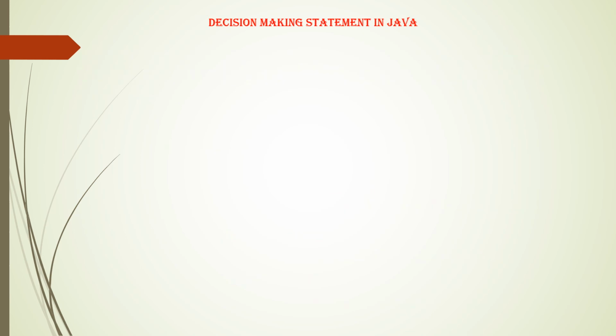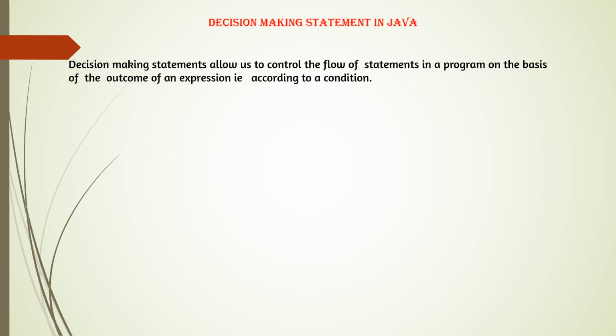First of all, we will discuss the decision-making statements in Java. Decision-making statements allow us to control the flow of statements in a program based on the outcome of an expression. That means according to the given condition, the flow of the statements will be decided. The decision-making statements in Java are single if, if else, if else if, nested if, and switch case. One by one we will be discussing all these. Mainly we will concentrate in this video on the first three, that means if, if else and if else if. For nested if and switch case we will have another video.